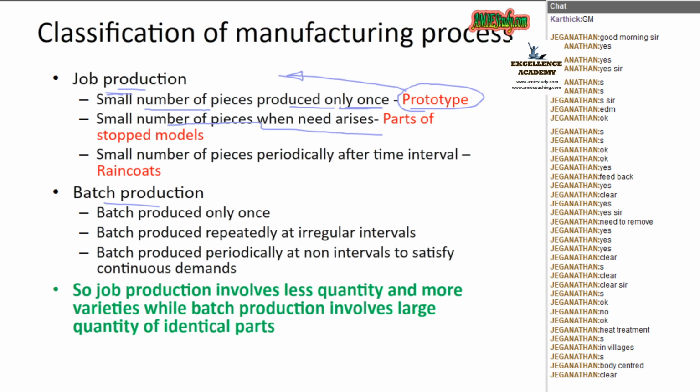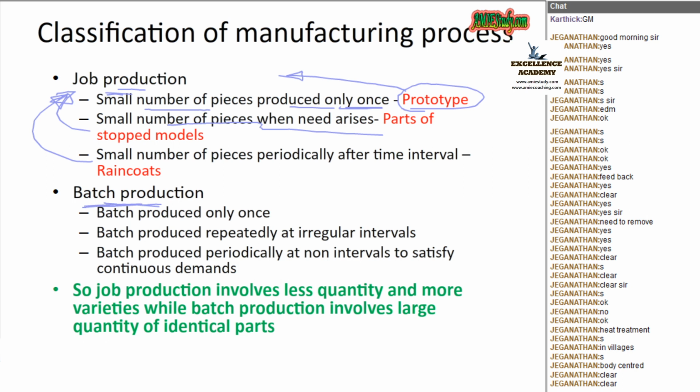When the customer needs those spare parts, the Toyota company may manufacture them for that car. That also comes under job production. Next, during the rainy season only we want raincoats and umbrellas. That also comes under job production. Is it clear? Okay, fine.